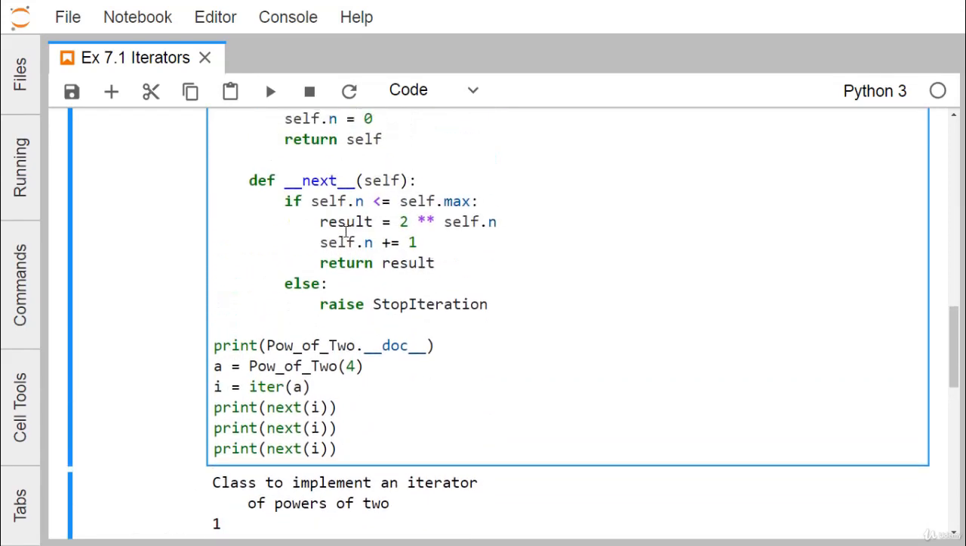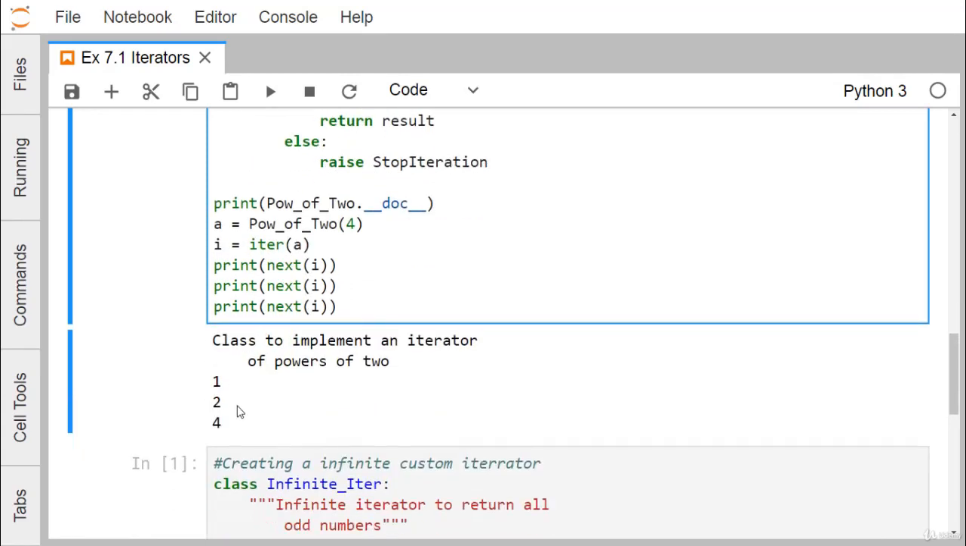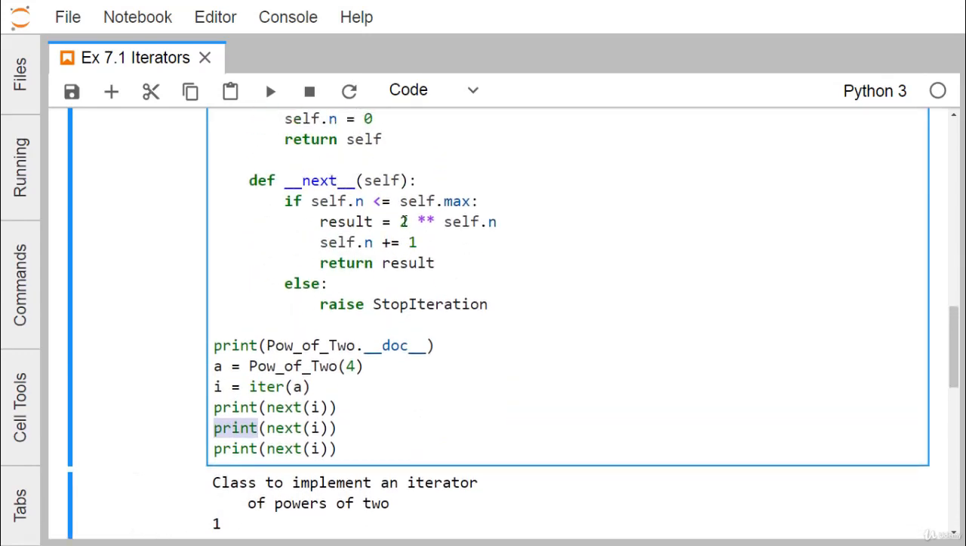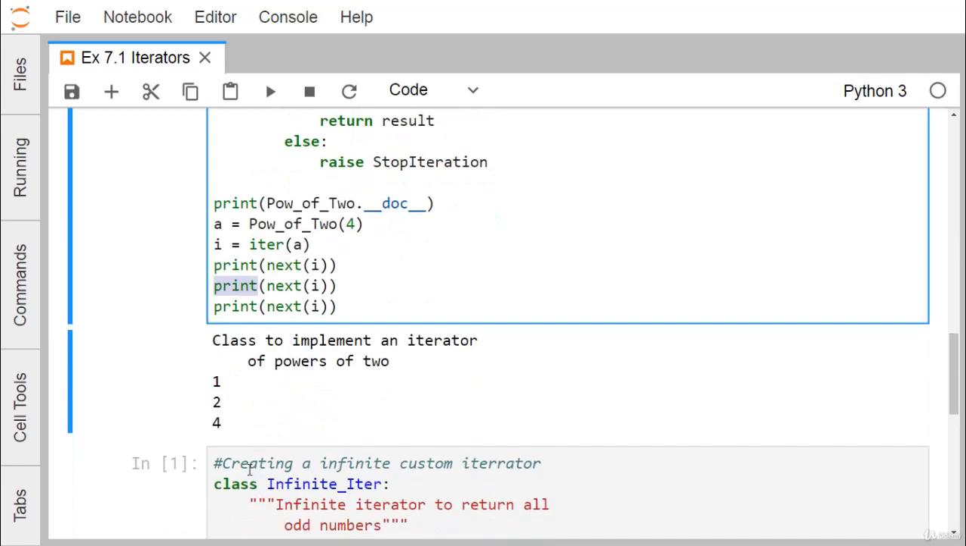Next time n has increased by 1. So 2 to the power of 1, the result will have the value 2, and it will return the value 2 here. So 2 is getting printed because we have called next(i) from the print method. Next time the value of n will become 2, so 2 to the power of 2 will become 4. The result will have the value 4, it will be returned, and that will get printed. In this way I'm getting 1 2 4 as output.